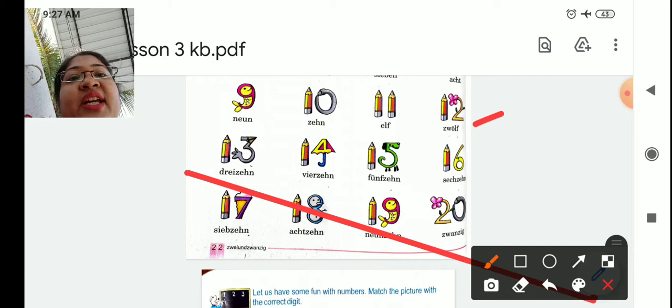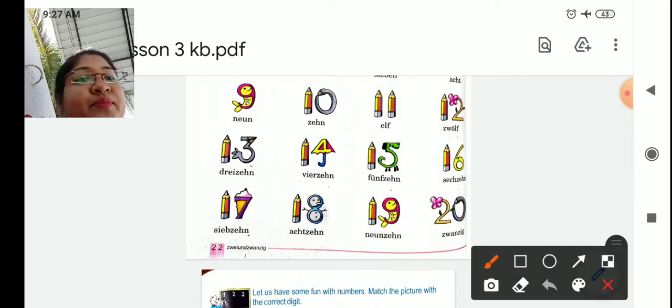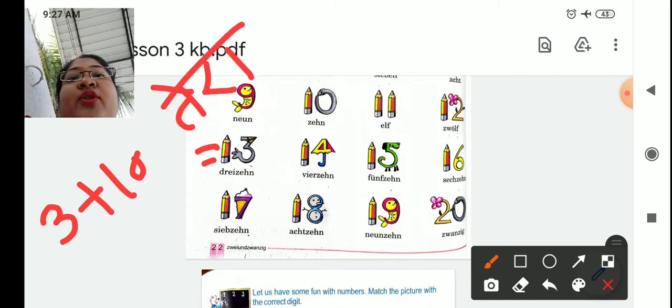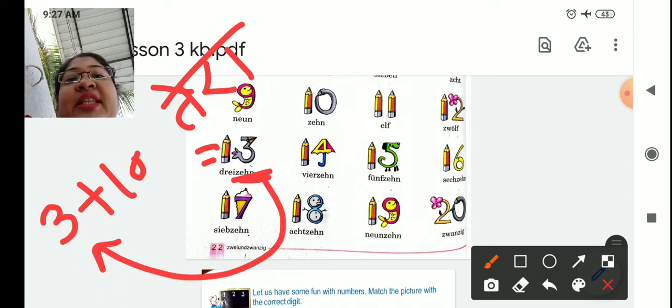Now see, 13 is nothing but 3 plus 10. Like in Marathi language also we say this, tera. So the 3 comes first. Always remember, in German the last digit comes first. 3 plus 10.